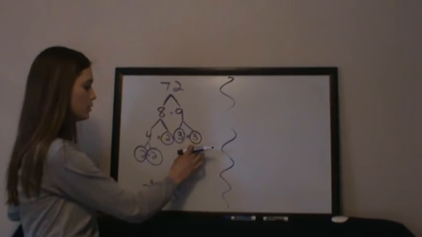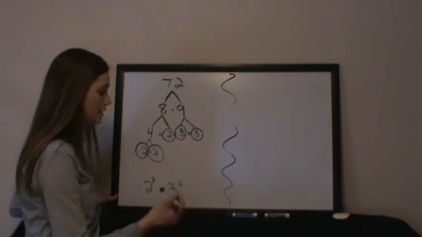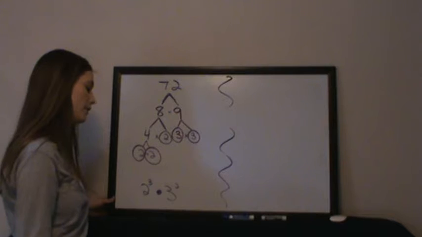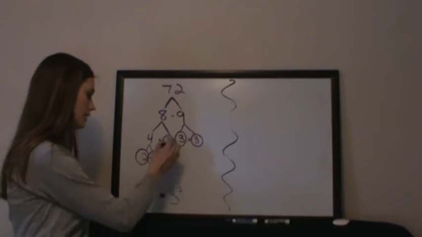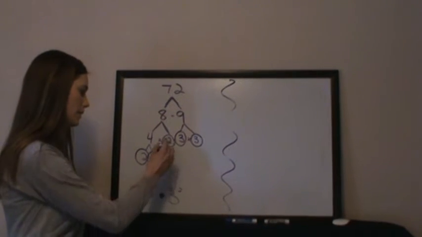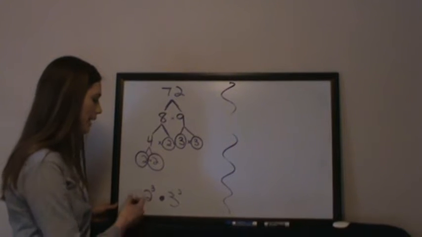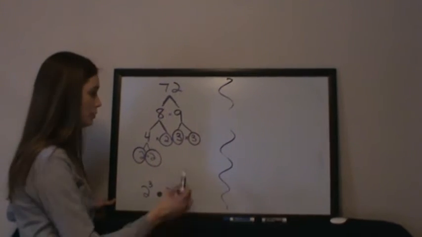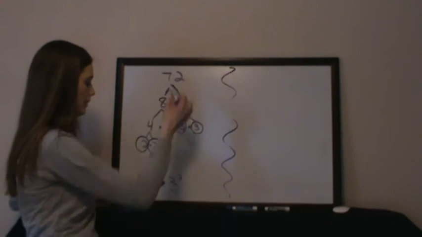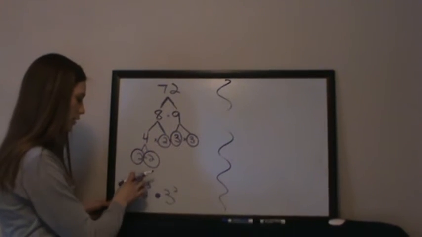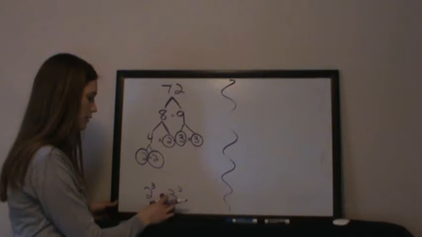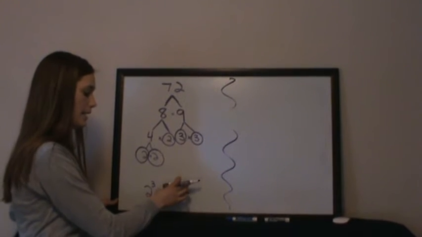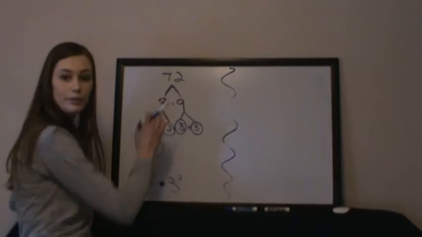This is 3 times 3, and a fancy way of writing that is 3 squared, or 3 to the power of 2. Same with the 2's: I have three of them all being multiplied together. When I multiply this out, I will get 72, which brings me back to the top. 2 to the third is 8. 3 squared is 9. 8 times 9 is 72.